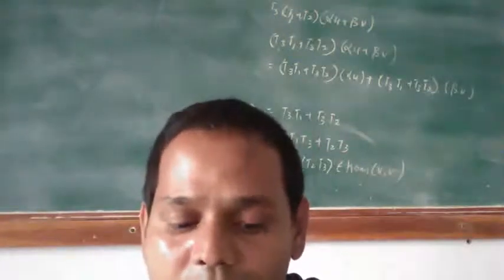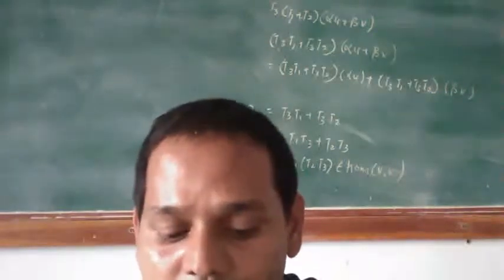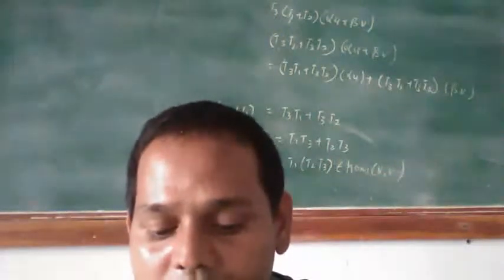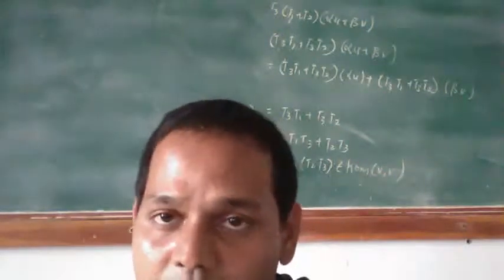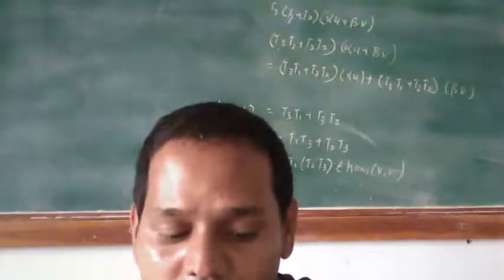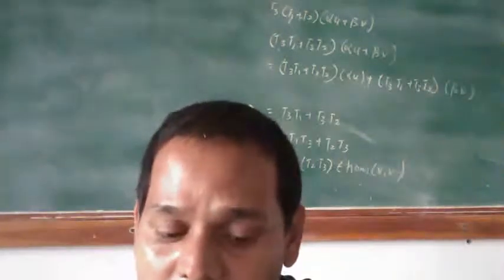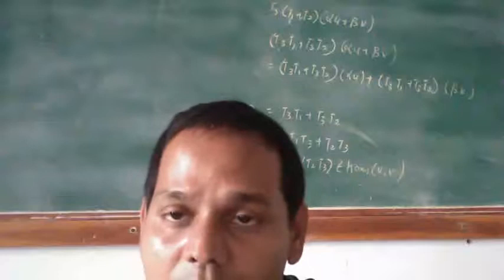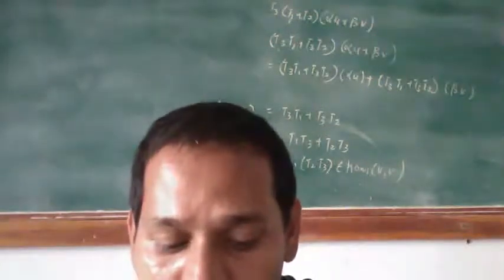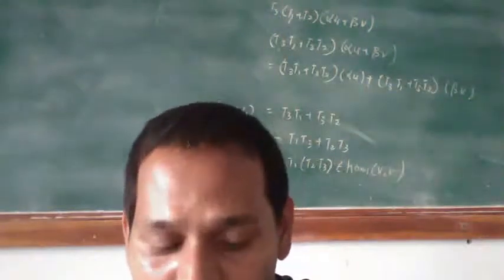An associative ring A is called an algebra over F if A is a vector space over F so that for a, b belongs to A and alpha belongs to F, alpha of ab is equal to alpha a multiply b, or a multiply alpha b.